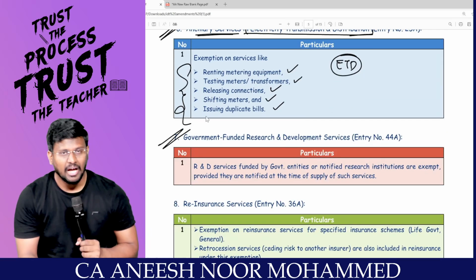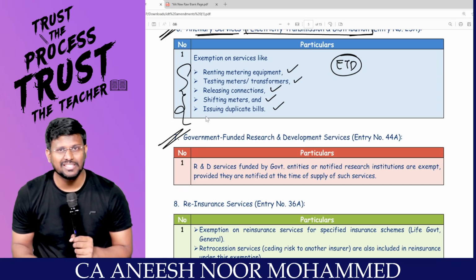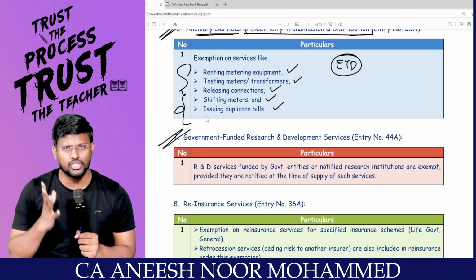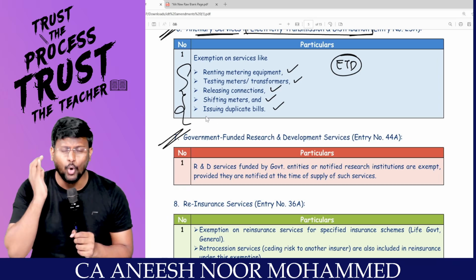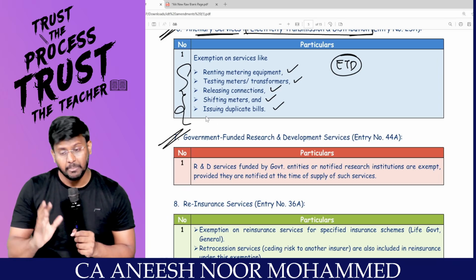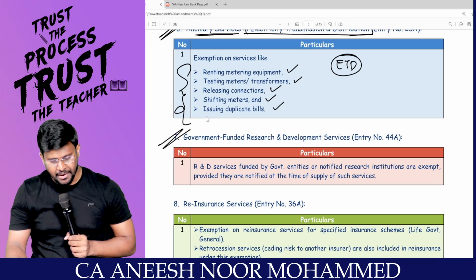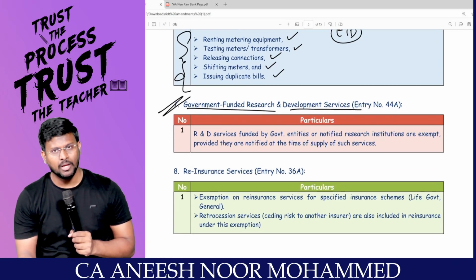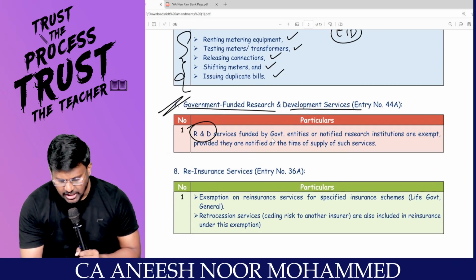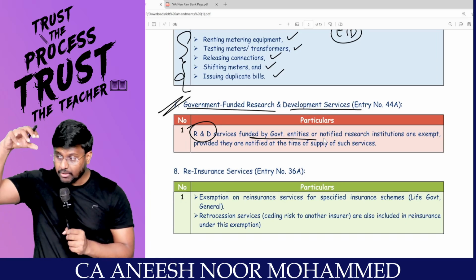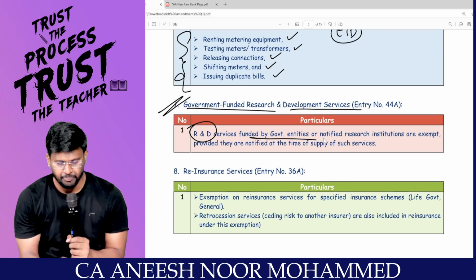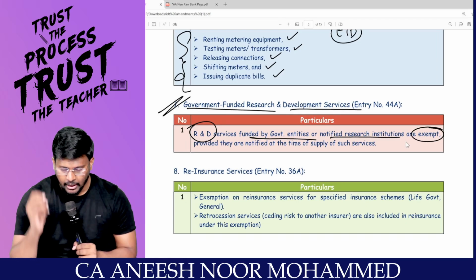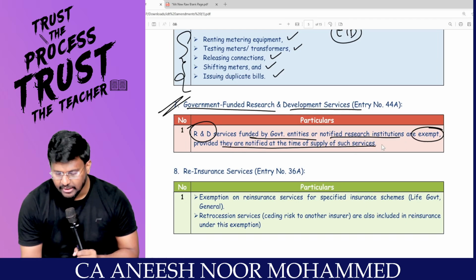Sir, I am like a Vasigara, sir. Vasigara means not that Vasigara. I am Vasi, sir. I am fully into the research. I am going to do a research on why COVID has come. Government said that you engage in that. So government funded research and development service I am going to provide. So I am going to do R&D services funded by government entities. So there are government entities who will be funding me, or notified research institutions are exempted, provided they are notified at the time of supply of such service.